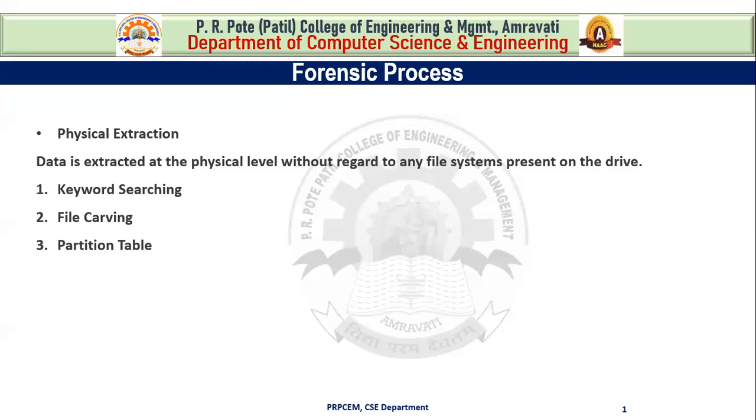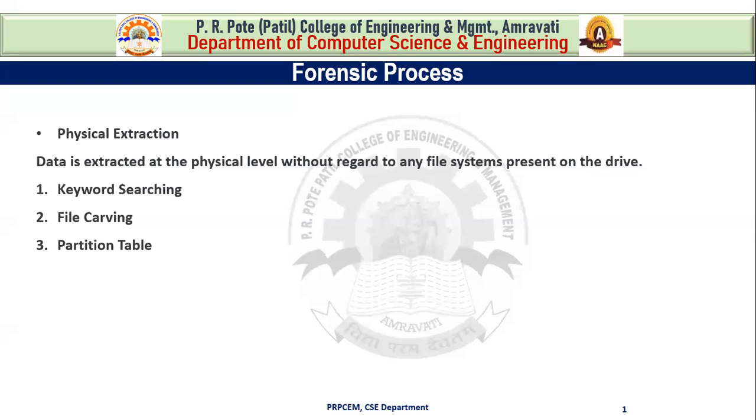Essentially, an image is made. Now we know that investigation is not done on the original copy; we have to make an image of that copy. So the image made during physical extraction is subject to some methods like keyword searching, file carving, and partition table.